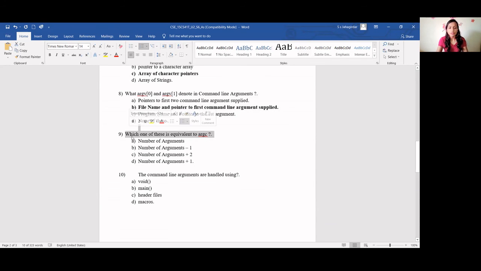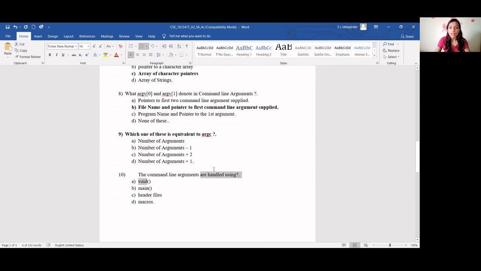Next, which of the following is equivalent to argc? Argument counter will be equal to how much? If 3 arguments are there, it will be 3 or 2? It will be 3 only. So argc will be equal to number of arguments. If you are excluding the file, it will be minus 1.